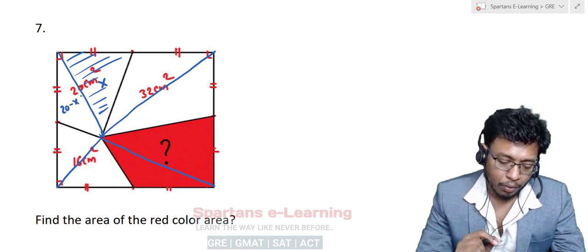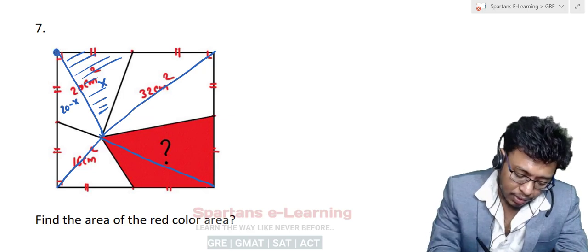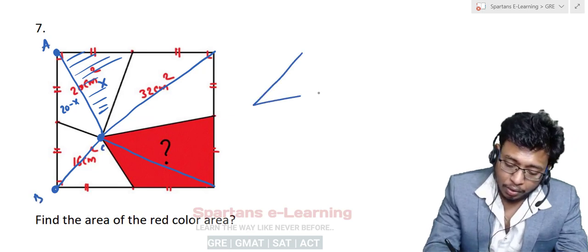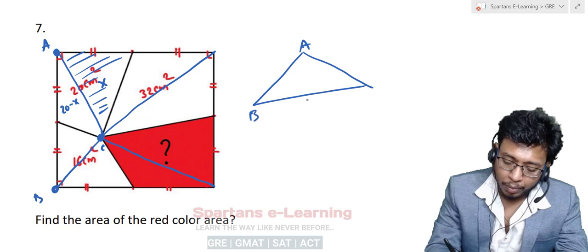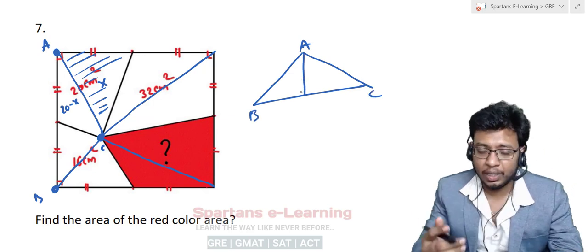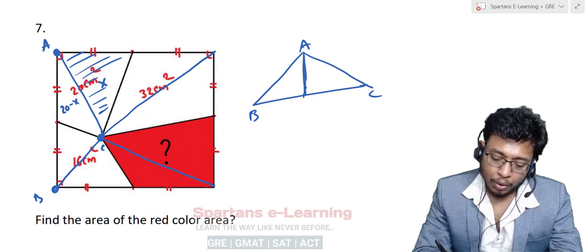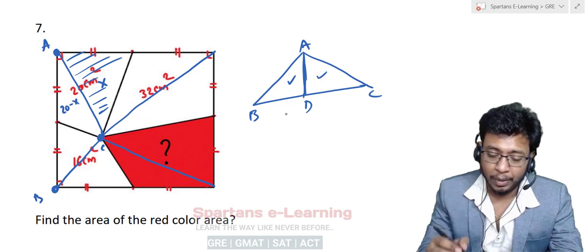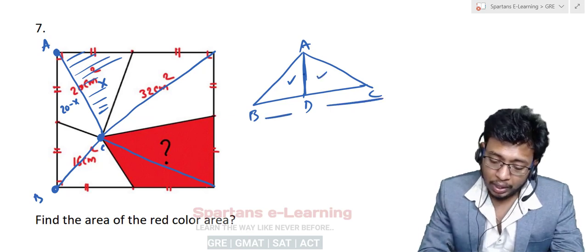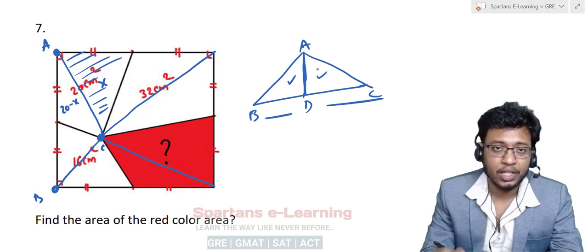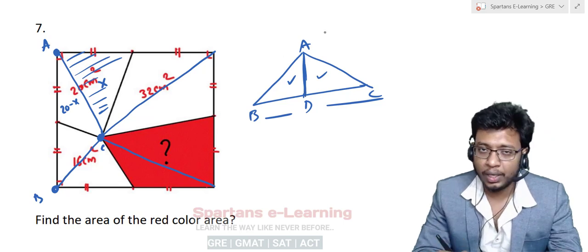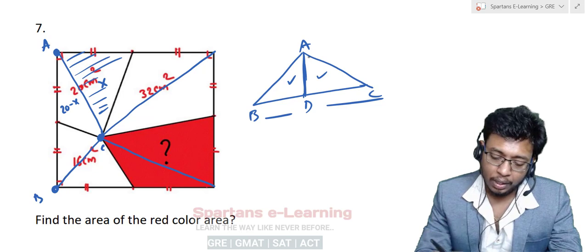Now here one thing you have to observe. If you take this triangle, let its vertices be A, B, C. I have explained this concept in detail, and we covered many questions on this topic. If a line is separating the triangle into two parts, the area of triangle ABD and ADC will depend on BD and DC. Why? Because the height of the triangles ABD and ADC will be one and the same. When the line AD divides triangle ABC into two triangles, one will be an acute triangle, one will be an obtuse triangle. So ADC is acute, ADB is obtuse.